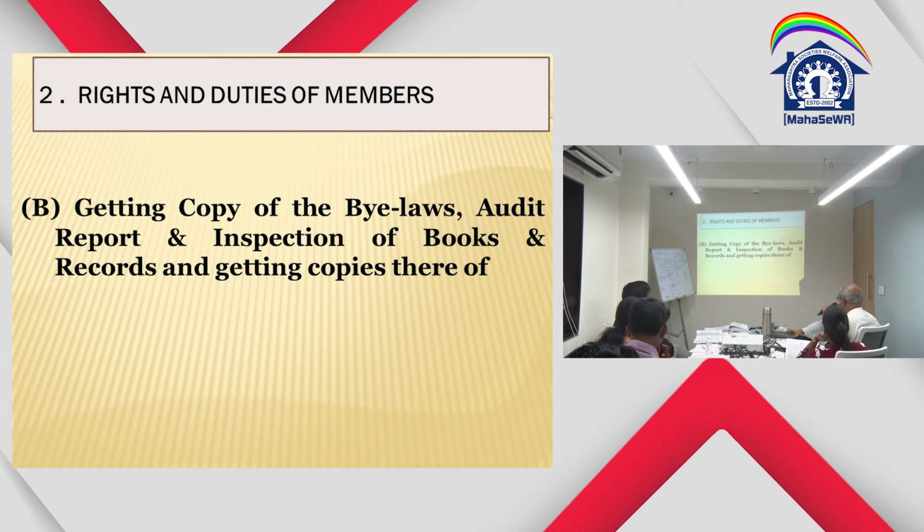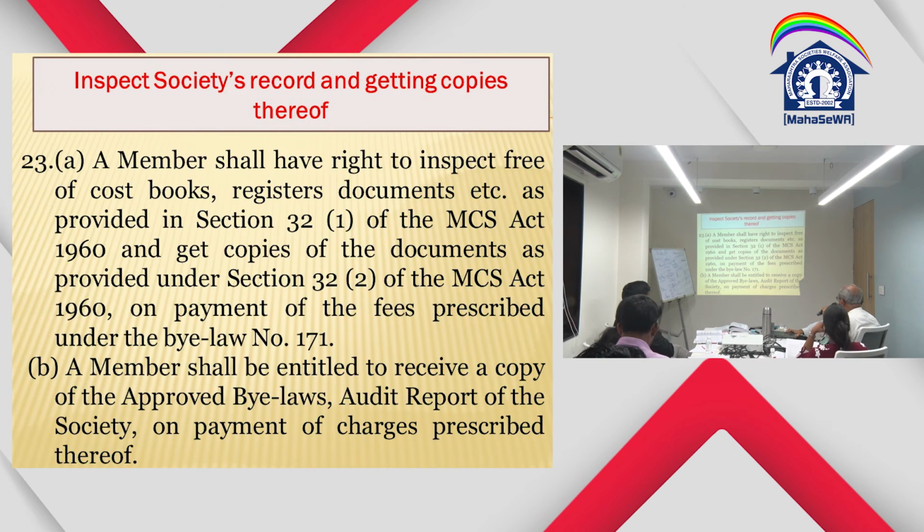Getting a copy of bylaws, audit report. The member of the society has a right to get bylaws, audit report, inspection of books, records and getting copies thereof. This is as per the Act only. A member shall have a right to inspect free of cost books, records, etc. as per section 32(1) of the MCS Act and get copies of the document as per section 32(2) of the Act on payment of the fees prescribed under bylaw number 171. A member shall be entitled to receive a copy of the approved bylaws and audit report of the society on payment of charges prescribed thereof.